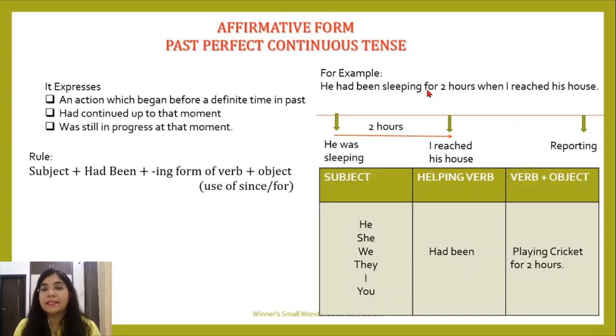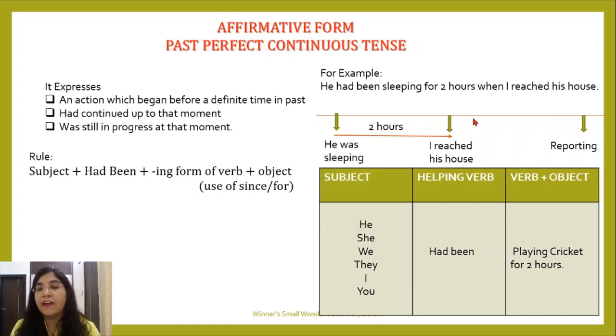He had been sleeping for 2 hours when I reached his house. He had been sleeping for 2 hours when I reached his house. Okay, so let's look. First of all, what happened? He was sleeping. Okay, I reached his house when? After 2 hours. Okay, so he was sleeping for 2 hours, then I reached his home. So first step was he was sleeping. So it has started in the past at a particular moment, at a definite time. Okay, then what came? I reached his house at a particular moment, that is after 2 hours.